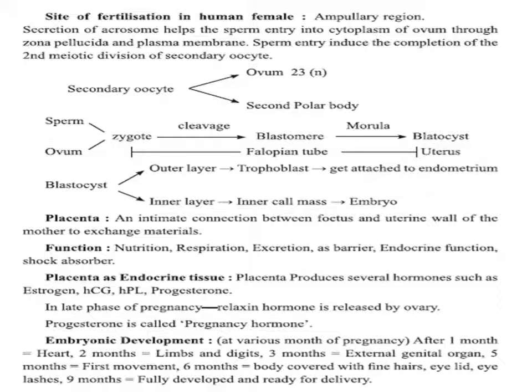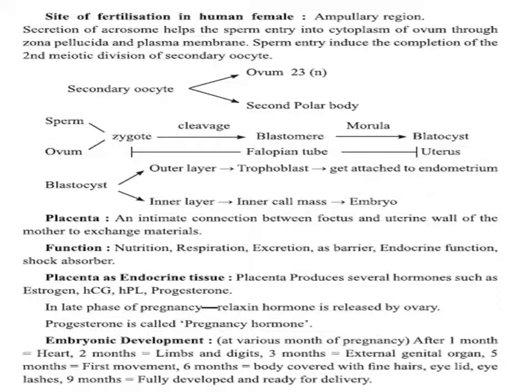During fertilization, the secondary oocyte, which was restricted in the metaphase stage of meiosis II, gets divided by meiosis II and forms the egg cell or ovum and the second polar body. The second polar body disintegrates, and the ovum participates in fertilization. When it gets fertilized with a sperm, it forms the zygote.